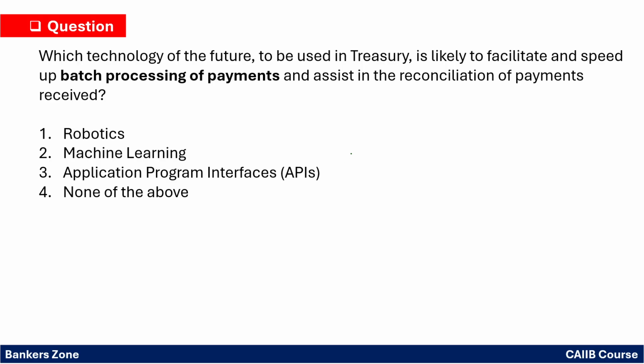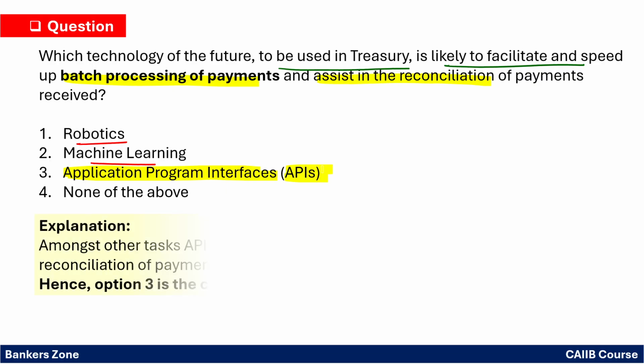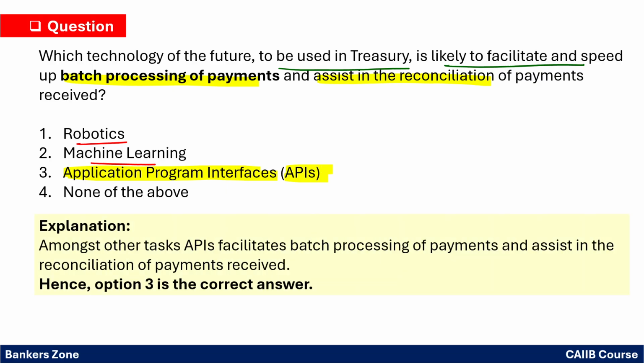Which technology of the future to be used in treasury is likely to facilitate and speed up the batch processing of the payment and assist in the reconciliation of the payment? So which technology is basically helping treasury with batch processing and reconciliation of payment? It is not robotics, and not machine learning. So the correct option is the API, application program interface. So API is helping treasury in processing of the payment and reconciliation. So option number 3 is the correct answer.